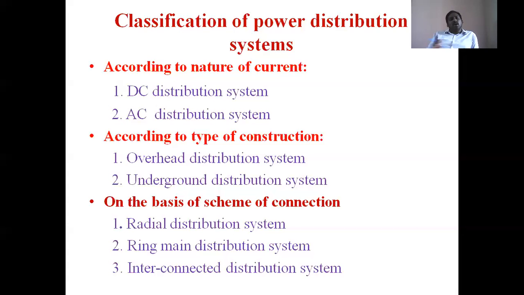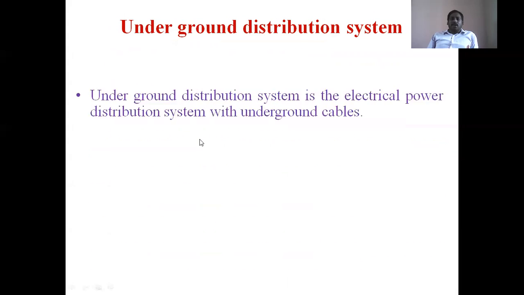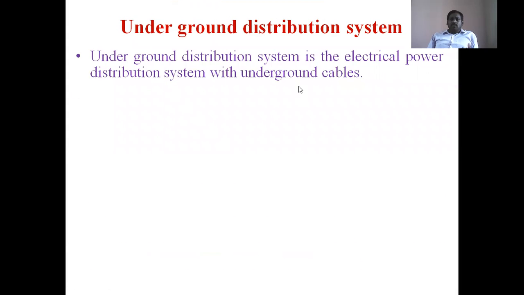In our syllabus, we have the overhead distribution system and the underground distribution system. First, we are going to discuss underground distribution systems. Underground distribution system means the power is distributed with the help of underground cables or underground conductors. That type of distribution is called an underground distribution system. That means it is the electrical power distribution system with underground cables.